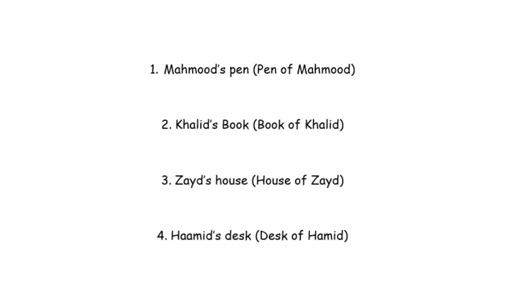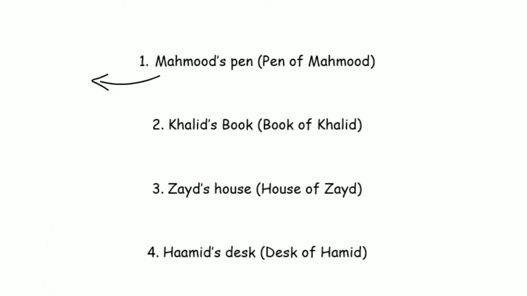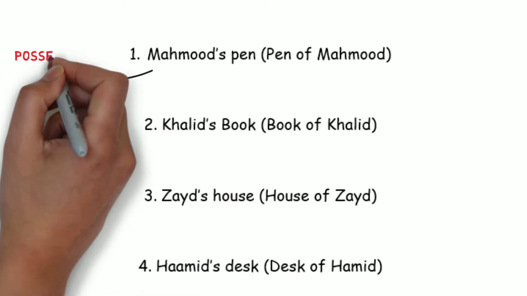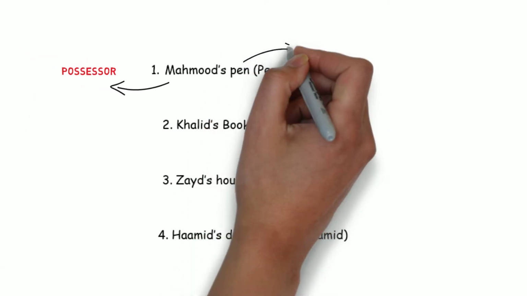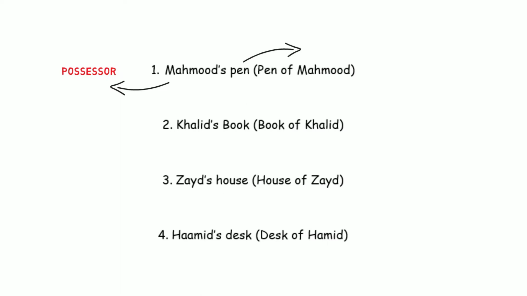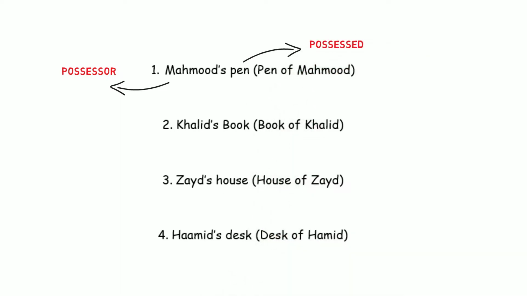In this example, the pen is being referred to Mahmoud, or it could be said that Mahmoud is the possessor of the pen, meaning Mahmoud owns it, it belongs to him. In this situation, the pen is the thing that is possessed, and the possessor or the person who it belongs to is Mahmoud.